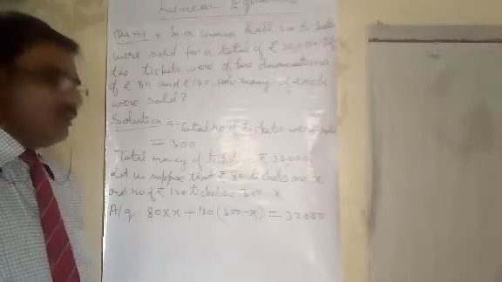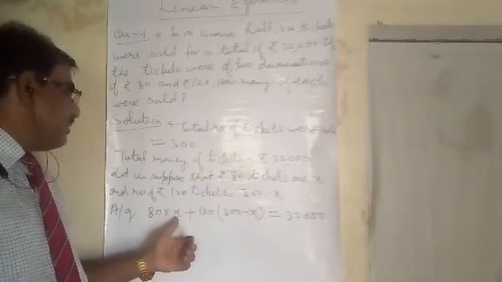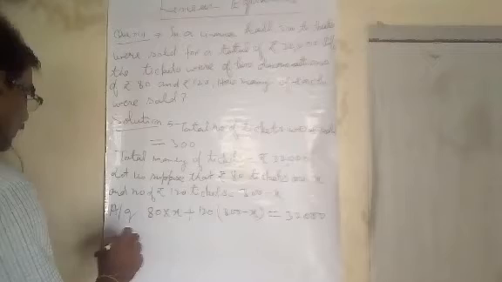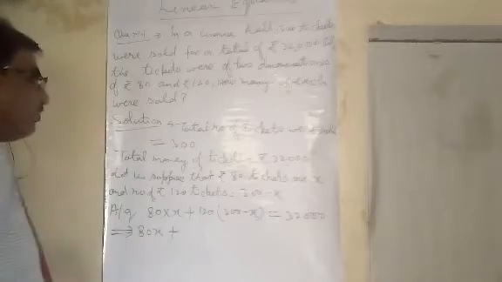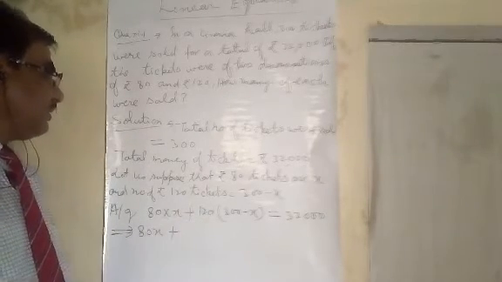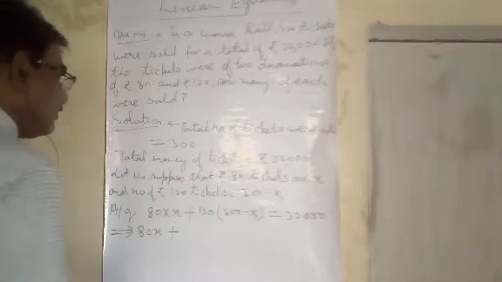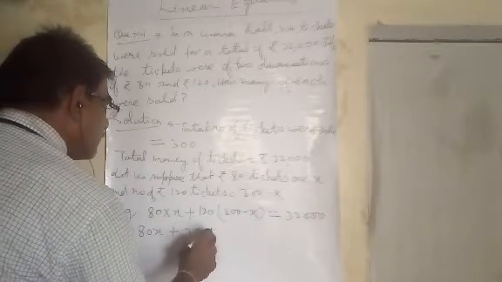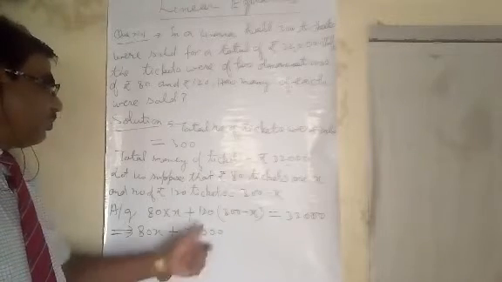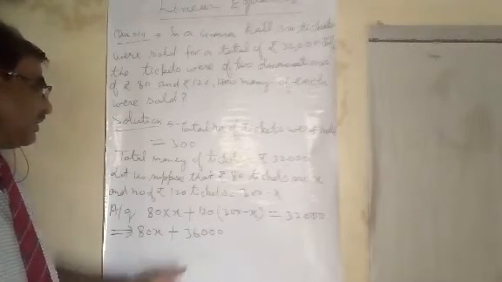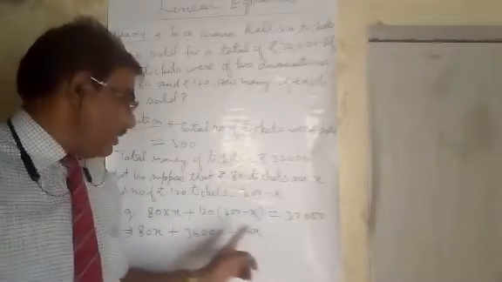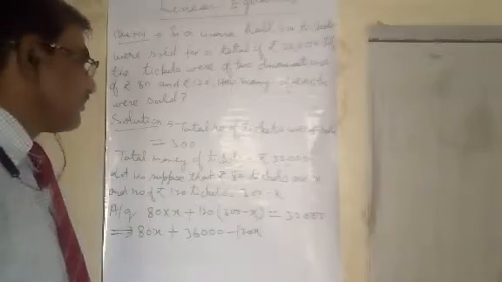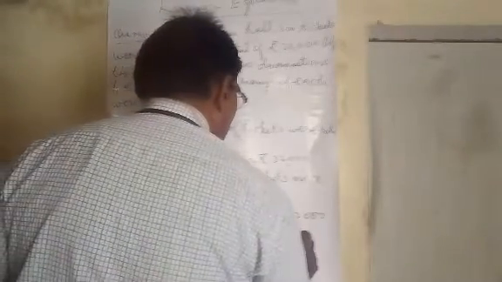For this, I will multiply 80 into X and 120 by 300 minus X. Therefore, it will be 80X plus, when you multiply 120 by 300, we get 36,000, minus 120X, equal to 32,000.